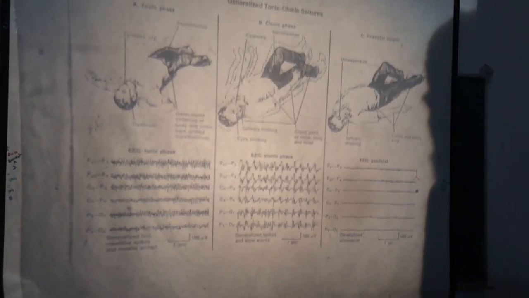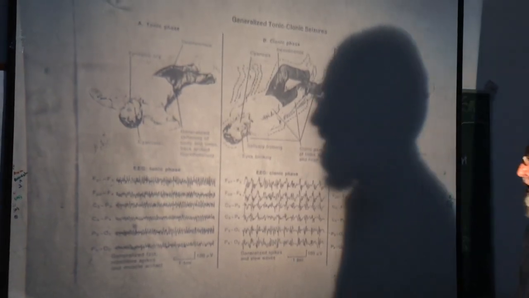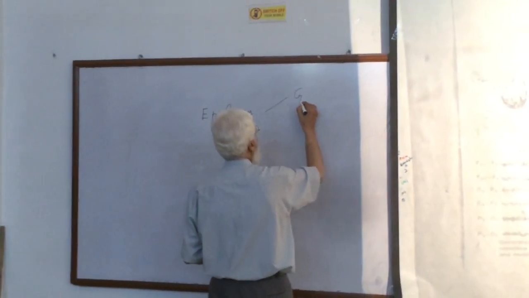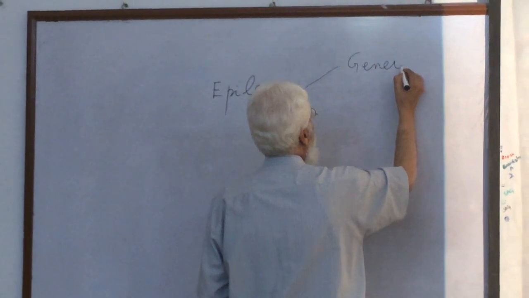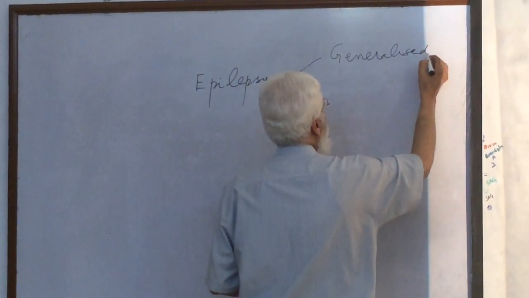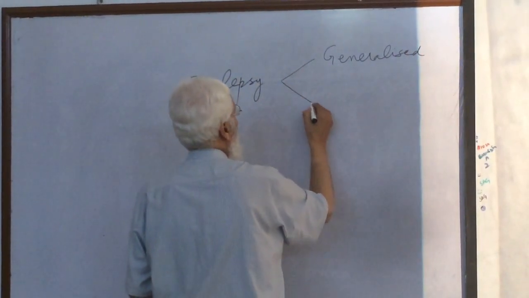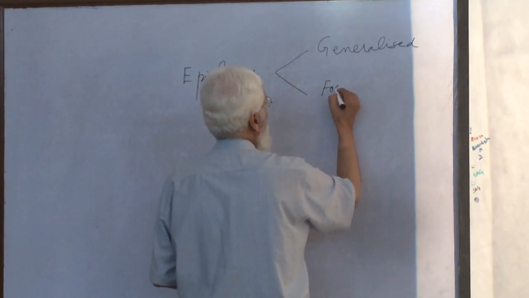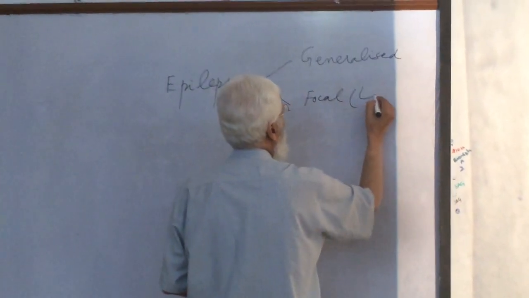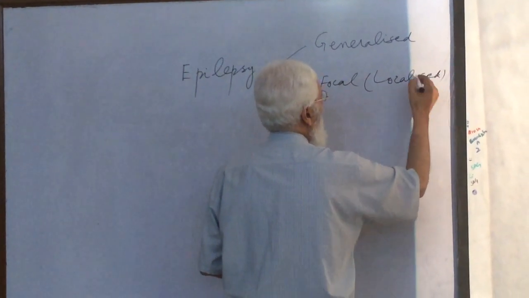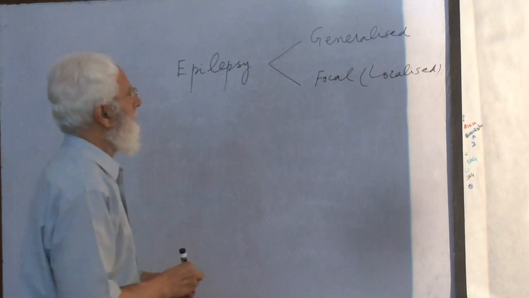We can divide epilepsy into two types: generalized, and the second type is focal or localized.